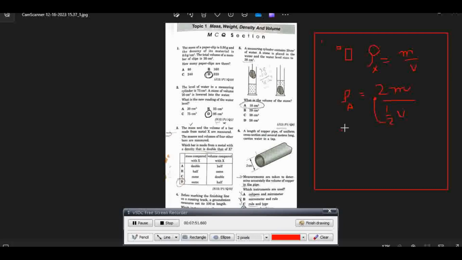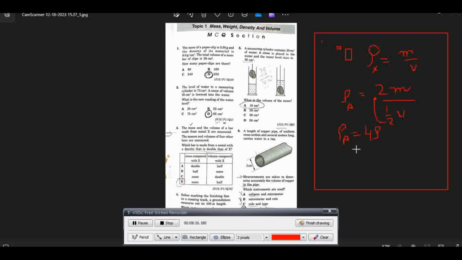So rho A, the density of the metal of which bar A is made, will be equal to 4 times M over V. M over V is the original density, so it equals 4 rho. So this is not the correct answer.